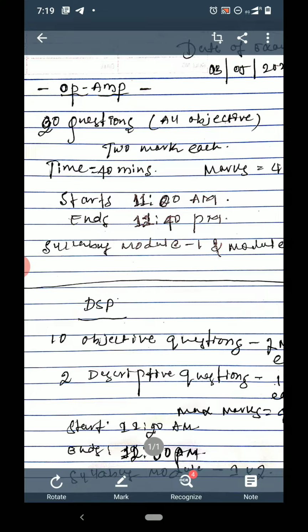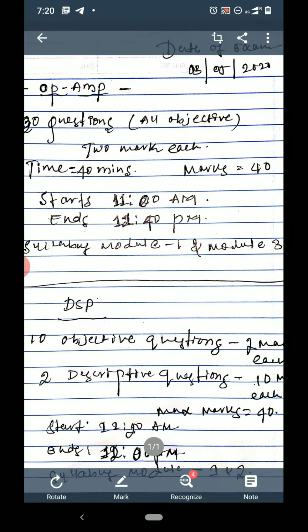Then 2, like that 3, 4. You need to write all 20 questions' answers, and there will be no negative marking. The time allotted will be 40 minutes maximum, 11 am to 11:40 am. The syllabus will be complete module number 1 and complete module number 3, except current to voltage, voltage to current, current to voltage to frequency, frequency to voltage, the last part of the third module. Except that, all the remaining things will be there in your question paper.